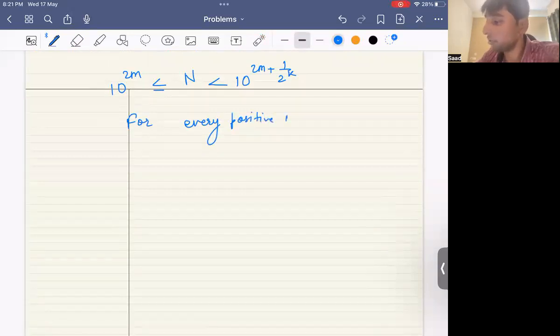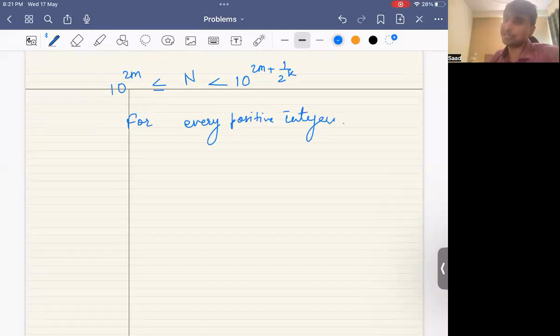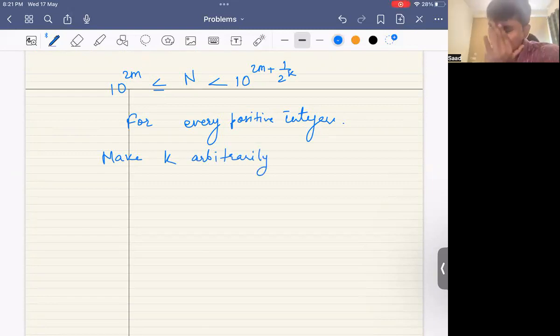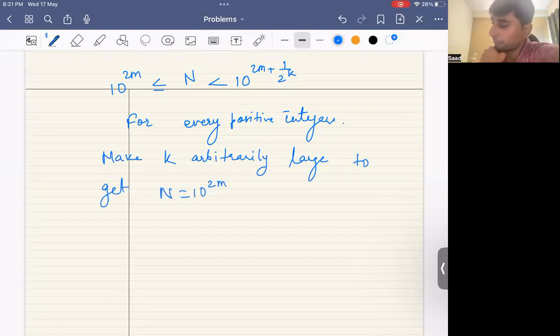Now we're going to choose k so arbitrarily big that n has nowhere to hide, right? So make k arbitrarily big. And realize that n is fixed. N is fixed. And no matter how large n is, you can always make 1 upon 2 to the power k arbitrarily large in comparison to n. Arbitrarily large to get n must be of the form 10 to the power 2m. And we're done.